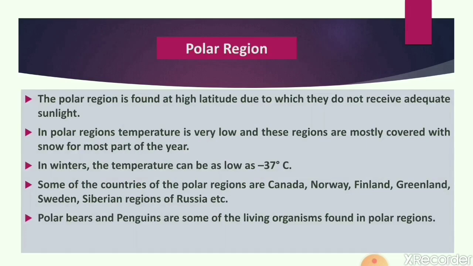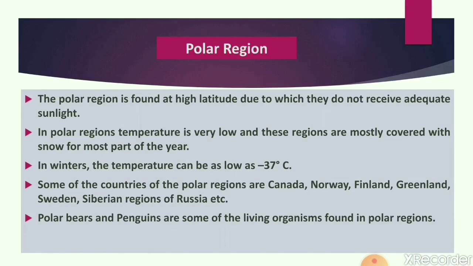First of all, we have to study about polar region. As all of you know, the polar regions are found at high latitude, far away from the equator. So they do not receive direct sunlight. They receive sunlight in very little amount, and the sunlight comes on their surface in slanting position.